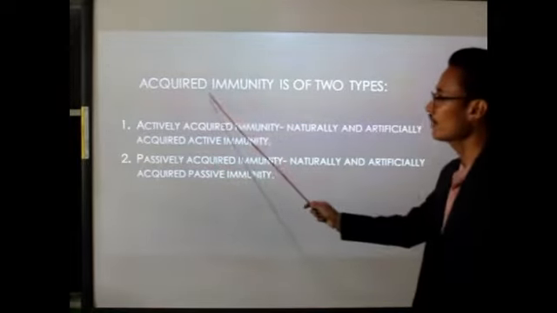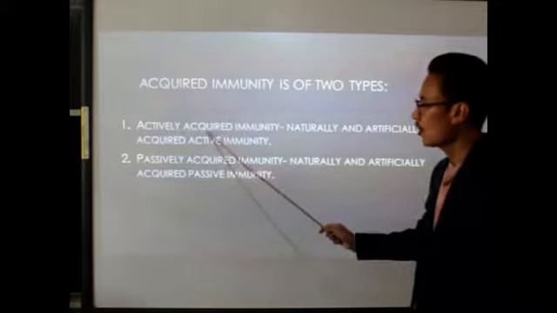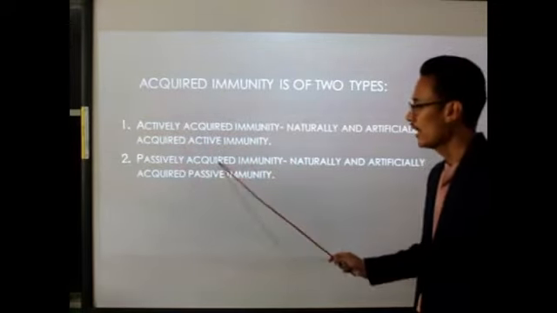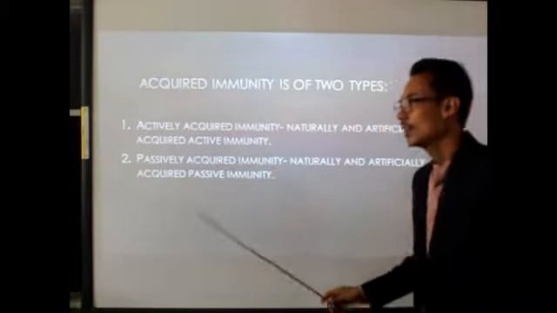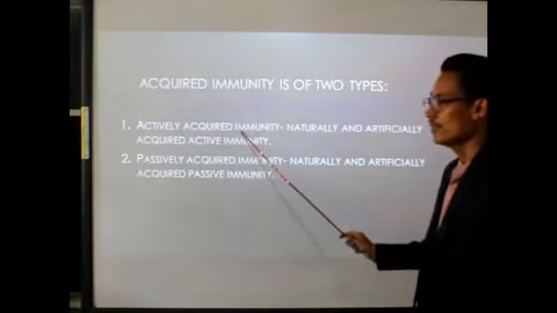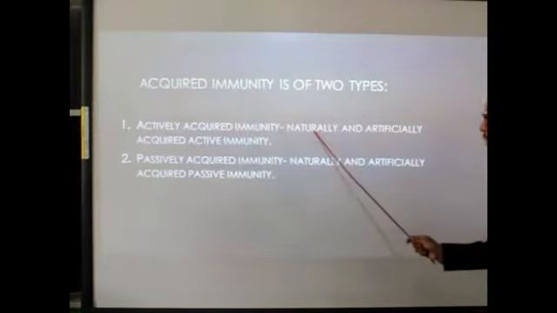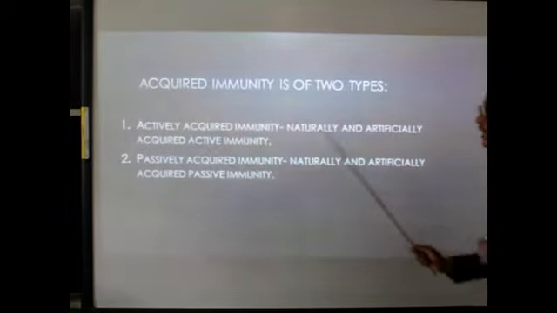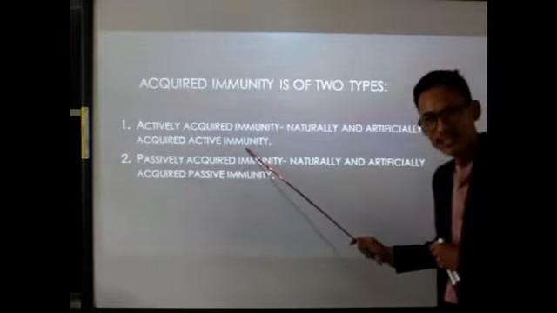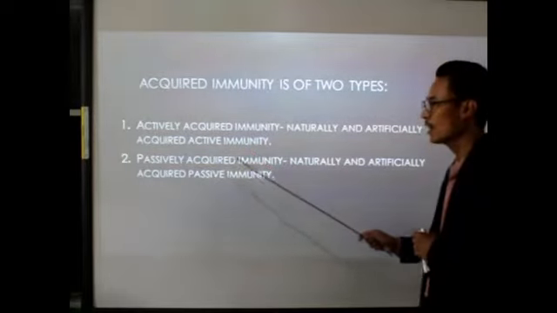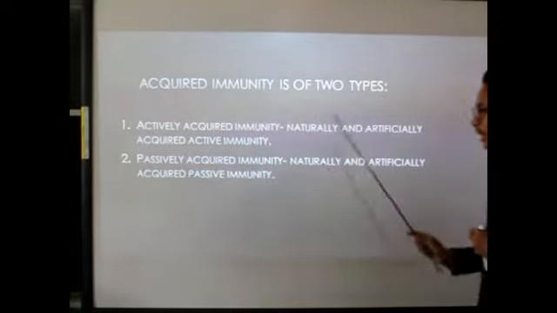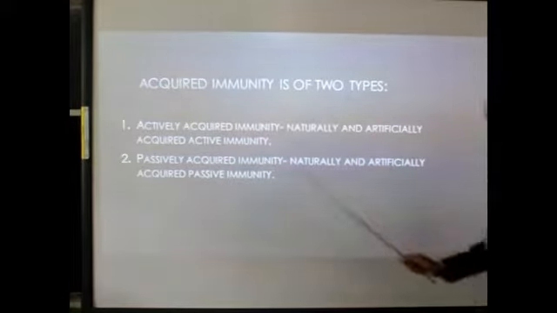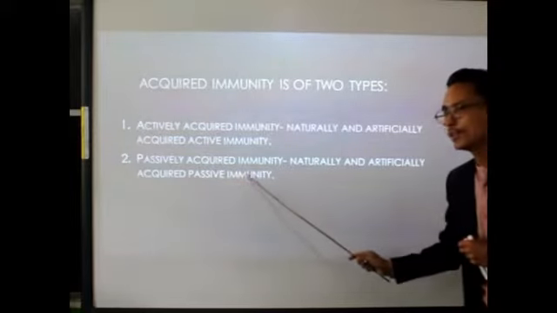Active acquired immunity is also of two types: naturally acquired active immunity and artificially acquired active immunity. Similarly, passively acquired immunity is also of two types: naturally acquired passive immunity and artificially acquired passive immunity.